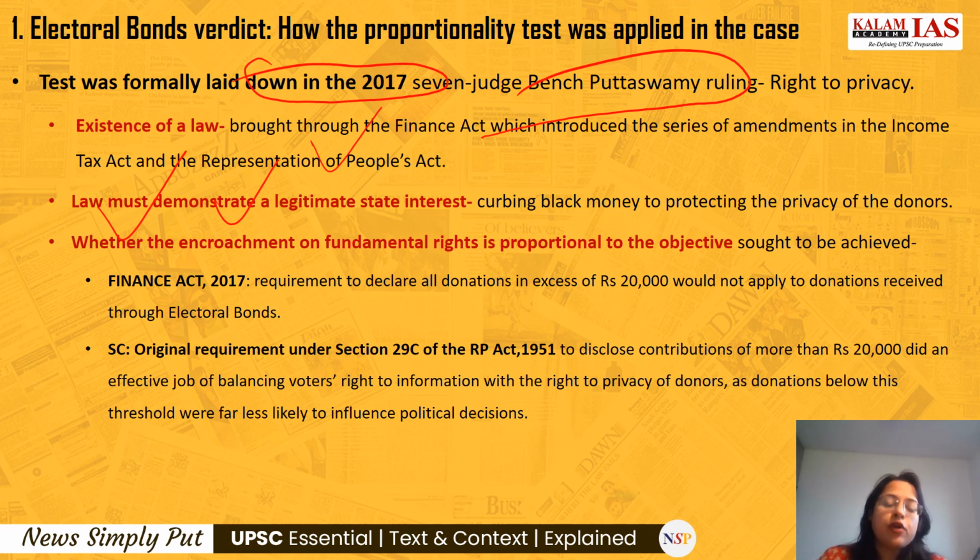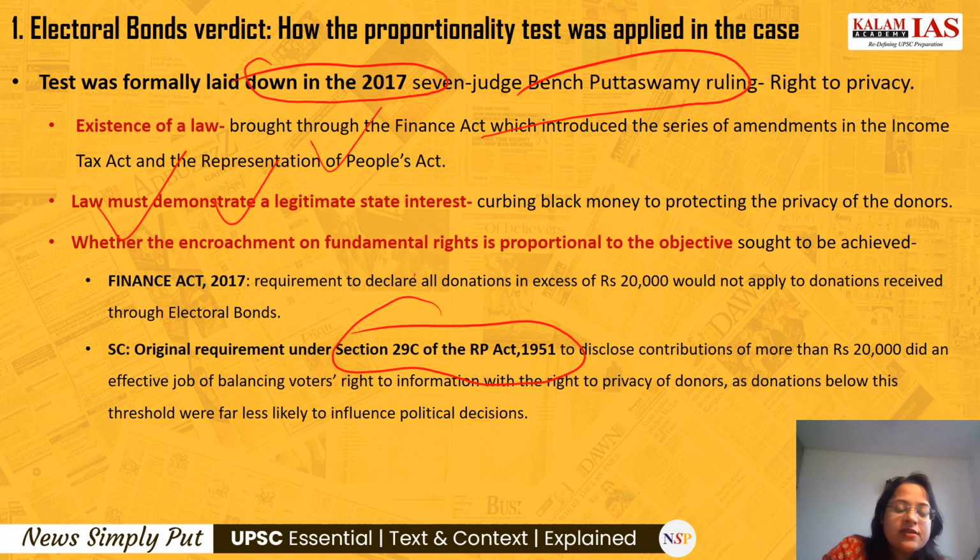This test has been faltered upon by the electoral bonds scheme. How? For example, the original requirement under section 29C of the RP Act 1951 said that any contribution of more than 20,000 needed a disclosure.